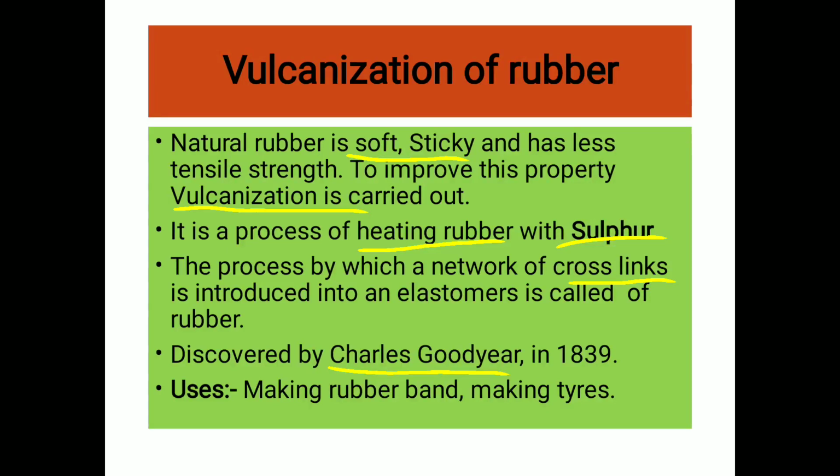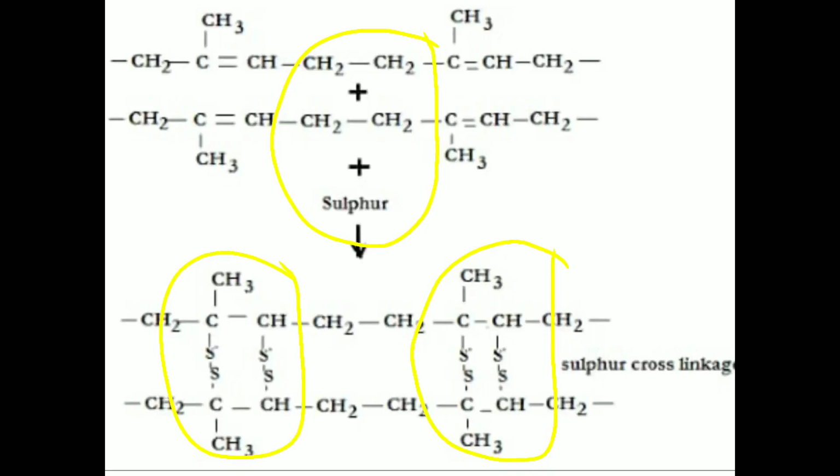It is used for making rubber bands and tires. As we see in the figure, vulcanization simply means heating of natural rubber with sulfur, and there is a formation of network cross-links of sulfur, due to which the properties of natural rubber are improved.